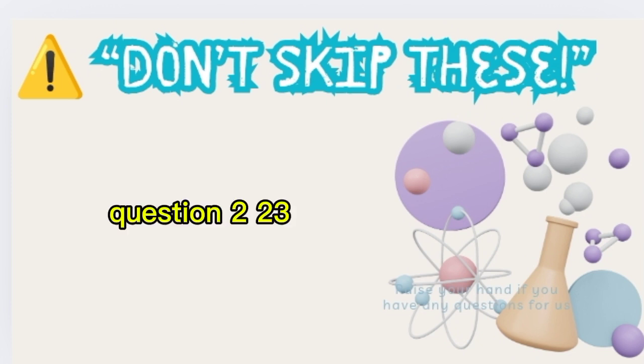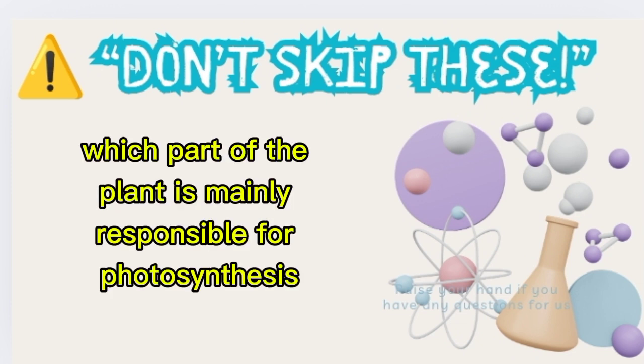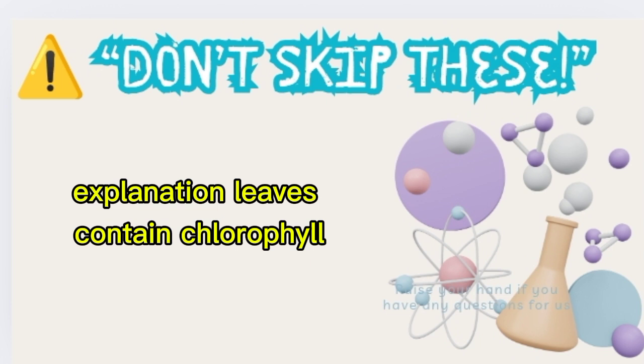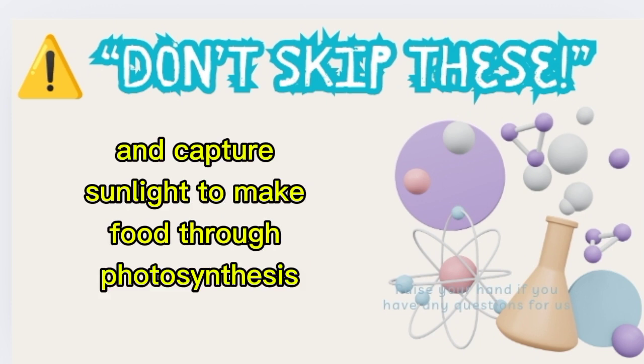Question 223. Which part of the plant is mainly responsible for photosynthesis? A. Roots. B. Stems. C. Leaves. Correct answer: C. Leaves. Explanation: leaves contain chlorophyll and capture sunlight to make food through photosynthesis.